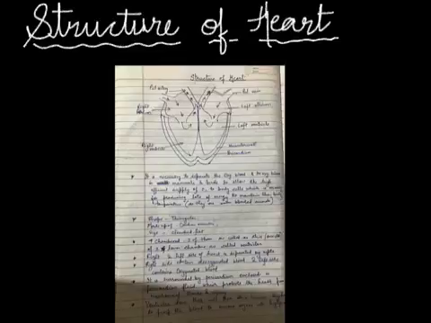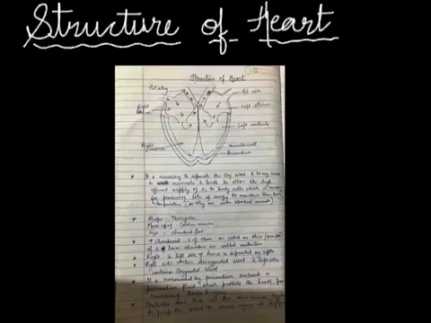The heart has four compartments called chambers inside it. The upper two chambers of the heart are called atria, and the lower two chambers of the heart are called ventricles. With the help of the given diagram, you can observe that the heart has double pumps.